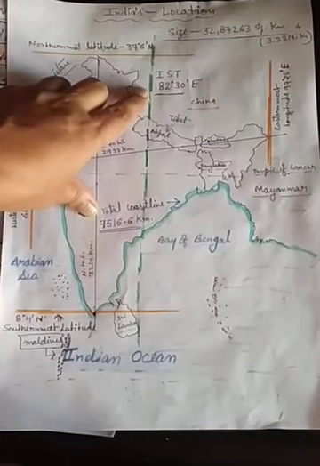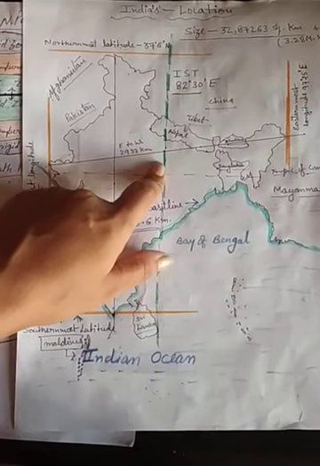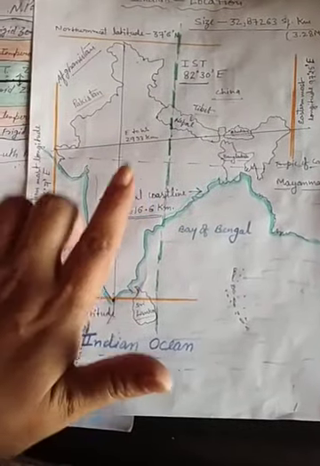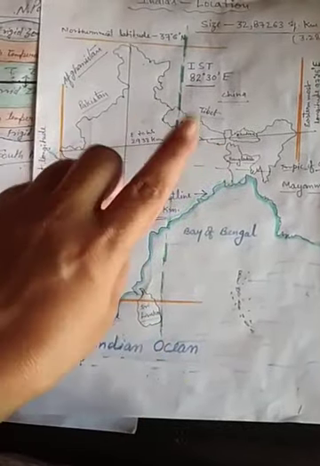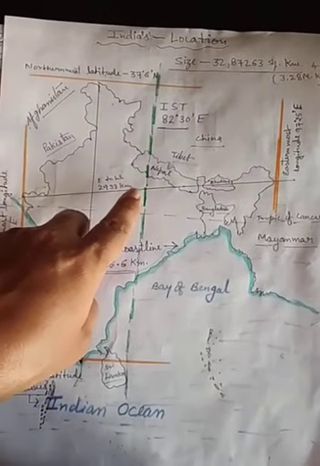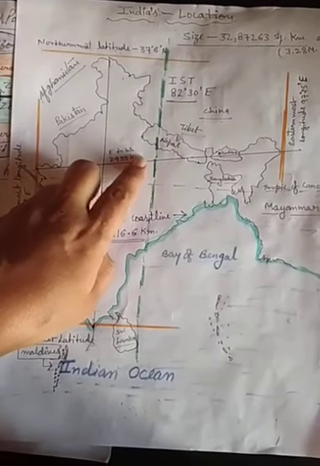Whatever the timing is there, that timing will be followed all over the country, east to west, north to south. The whole country will follow the same timing, which is on that 82 degree and 30 minute east. So that 82 degree and 30 minute east is known as the Indian Standard Time.